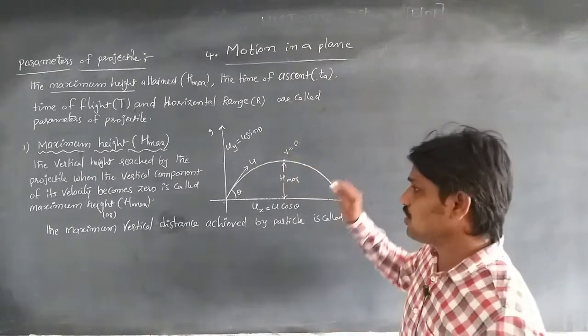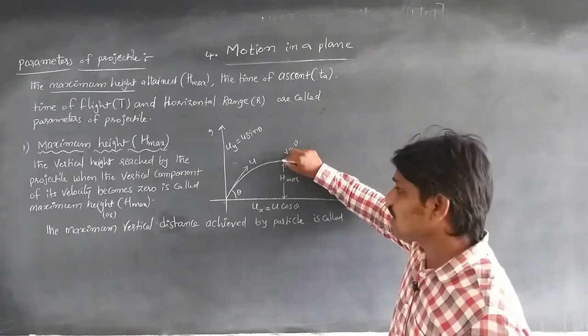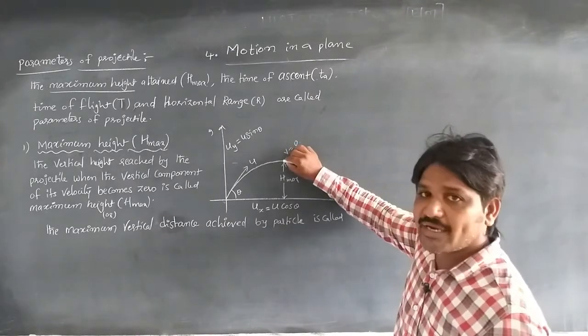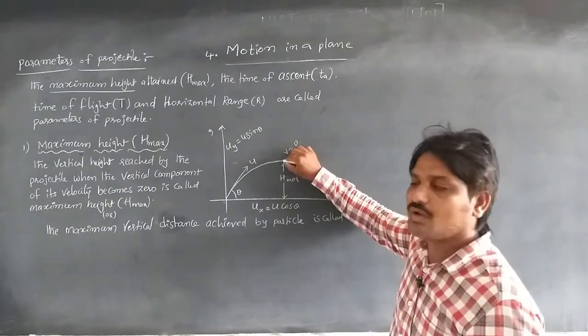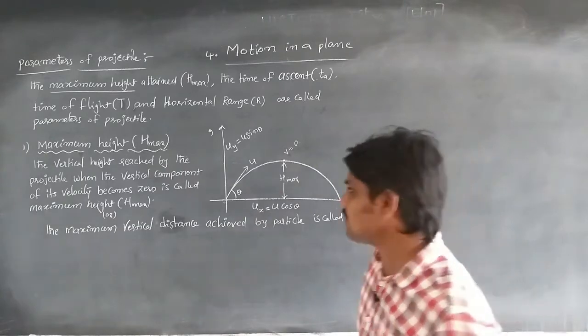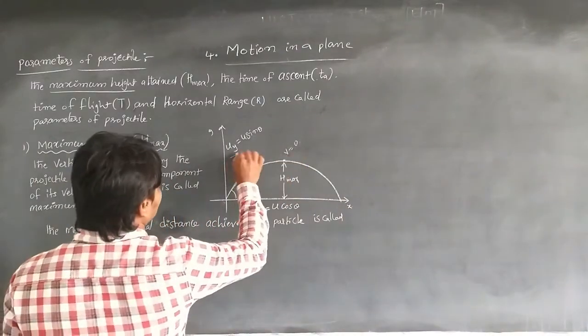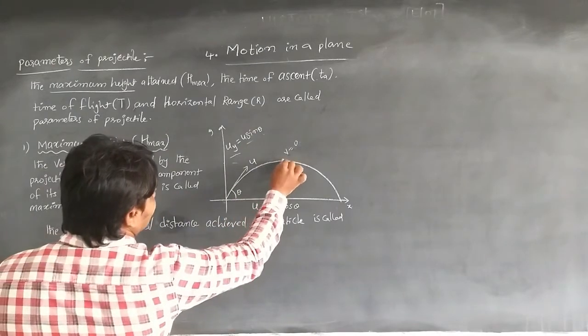Acceleration is not 0. So the vertical height reached by the particle when the vertical component of its velocity becomes 0 is called the maximum height. The vertical component of the initial velocity is uy, that is u sin theta, and the final velocity becomes 0.